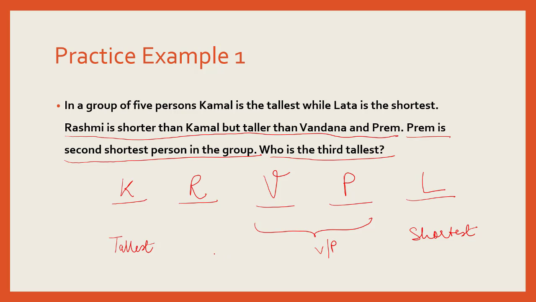Now we can definitely answer that Vandana is the third tallest person out of these 5 persons. And we can have notation like this, which denotes that Kamal's height is more than Rashmi. Rashmi is taller than Vandana. Vandana is taller than Prem, and Prem is taller than Lata.